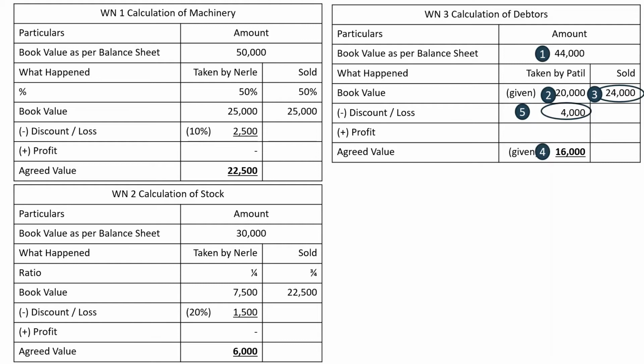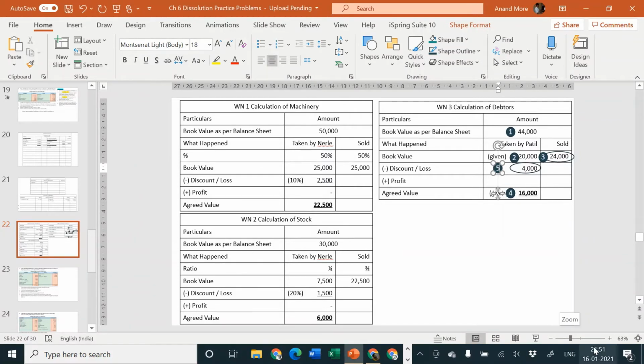So we wrote 44,000 first, then we wrote 20,000. So then we could find out what is the balancing figure, that is 24,000. Then we again checked what is the aggregate value given by the problem, 16,000. So the balancing figure was discount or loss, that was rupees 4,000. That is how we have completed the problem. I hope it is clear to all of you. These numbers are, remember, not to be written in examination. They are only for you to understand, because afterwards, before exam, when you are revising your notebook, you should not feel that, sir, I am confused now, where these amounts came and how did I solve this particular thing. So numbers are telling you how did we solve the problem. Okay, and those circles which I have put around 24,000 and 4,000, they are necessary for exam also. Numbers are not necessary. Okay, that's all.